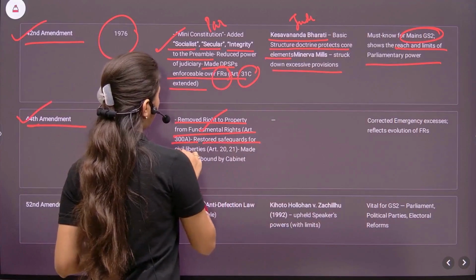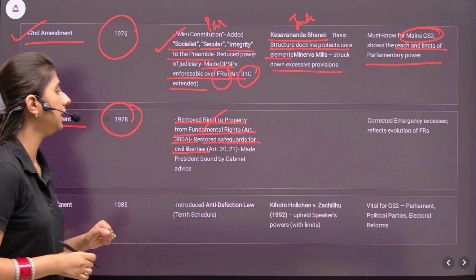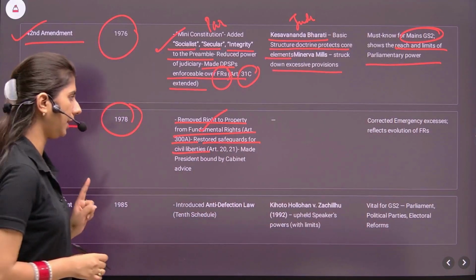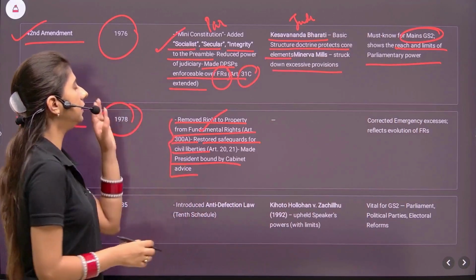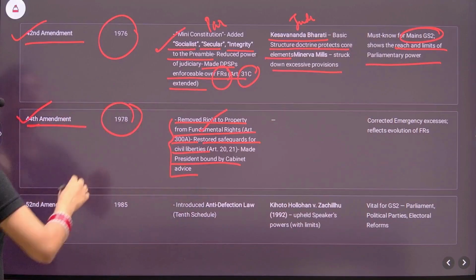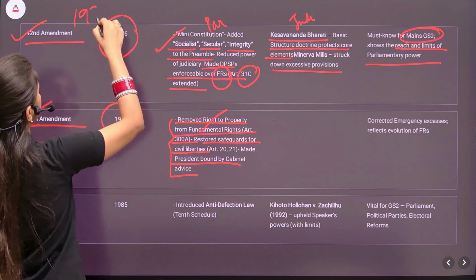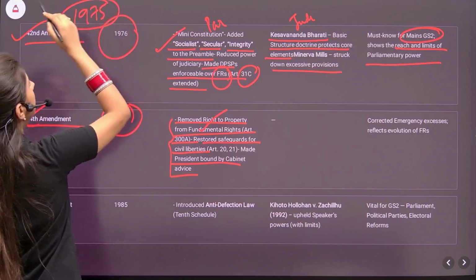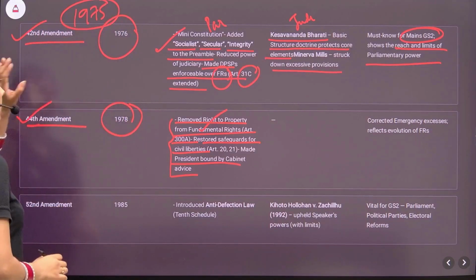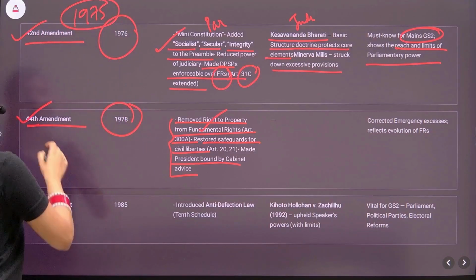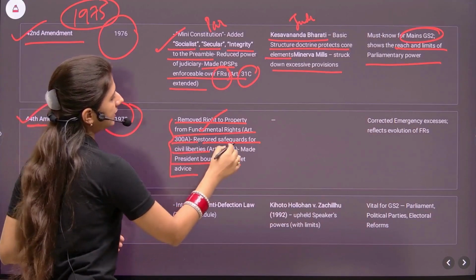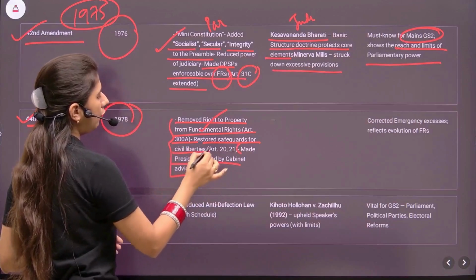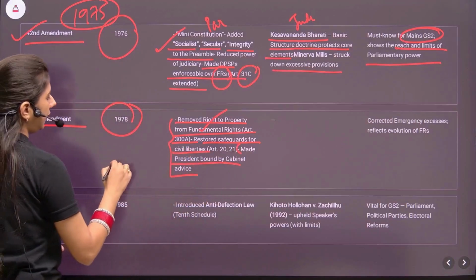Restored the safeguards for civil liberties, Article 20-21, made the President bound by the cabinet advice. So both these amendments can be read in the context of the 1975 emergency. If you know about the emergency, then you will realize some provisions were altered because of the 44th Amendment Act when the government changed, and this particular decision made the President bound by the cabinet advice. It was a written advice.